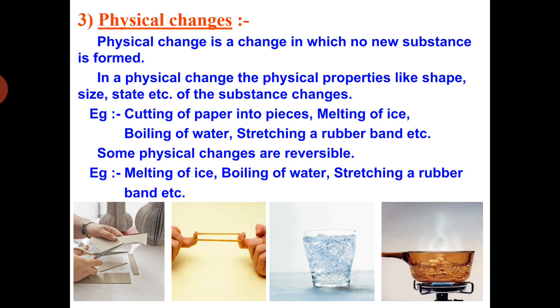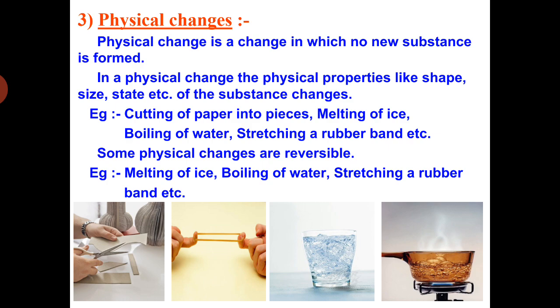Now, one more example which I will like to discuss, in which the change in the color takes place. Change in the color, remember. Suppose you are having a hacksaw blade. You hold it with a pair of tongs and you heat it over the flame. What will happen when you heat iron? It becomes red hot. Its color changes, red color. So what type of change is it? Definitely, again, it is a physical change.